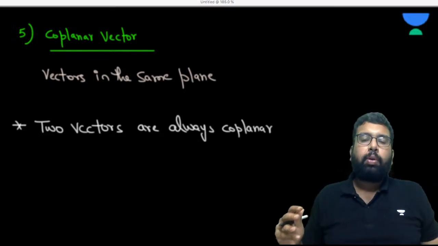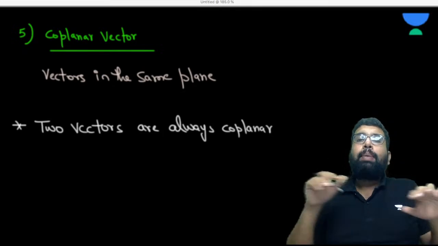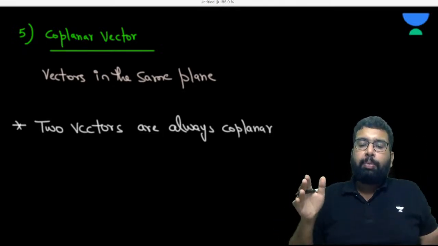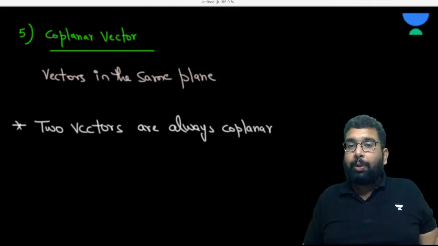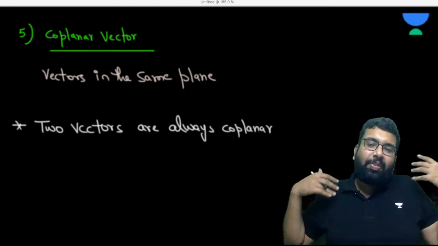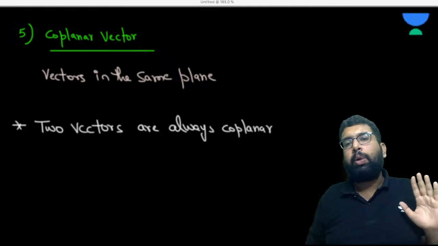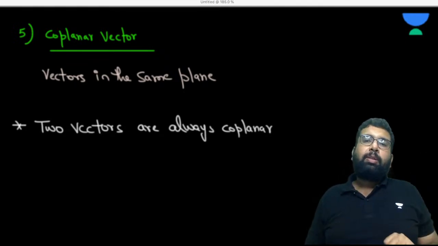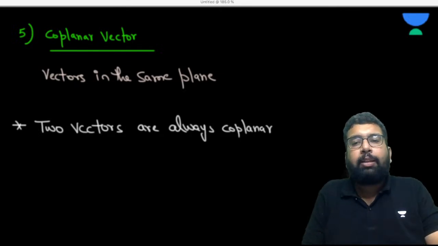Now, I have a question for you. Do you understand what a plane is? Two dimensions, 2D. For example, you are watching me on some screen. Your screen is two dimensional. Hoping that nobody is seeing me in 3D. And even if you are watching me in 3D, you will be looking at me in 2D. So the screen is two dimensional, the board is two dimensional, the page of your copy is two dimensional.